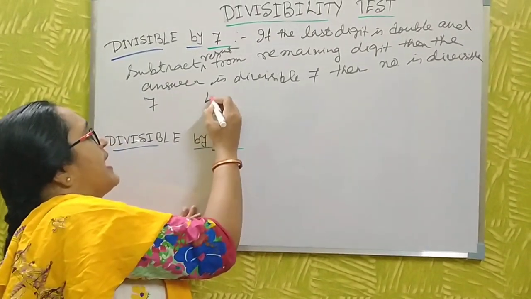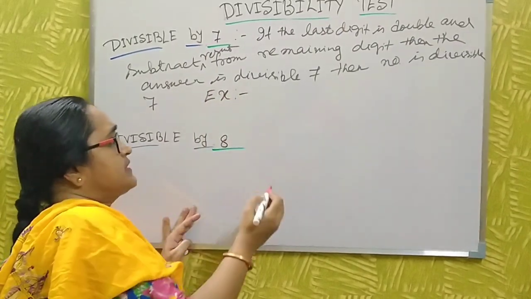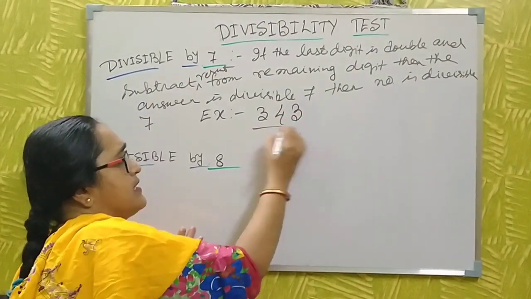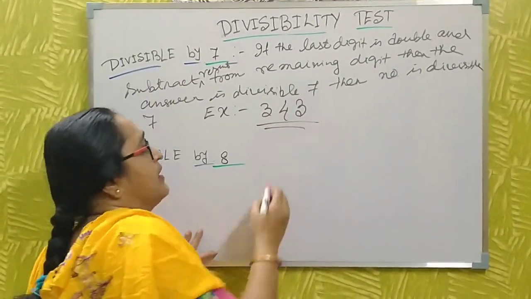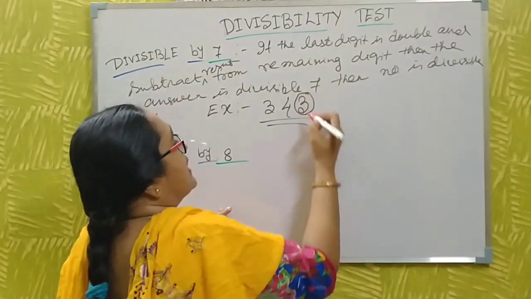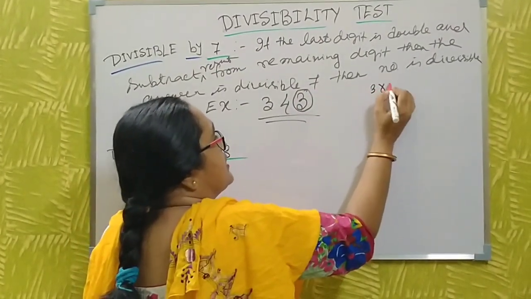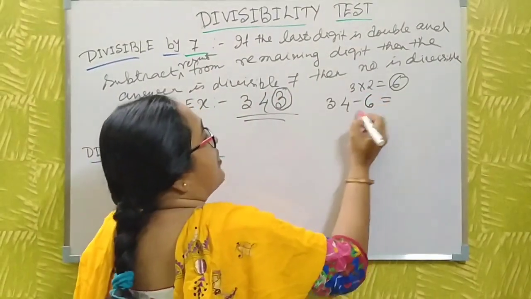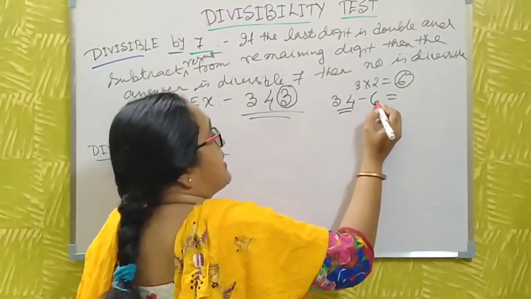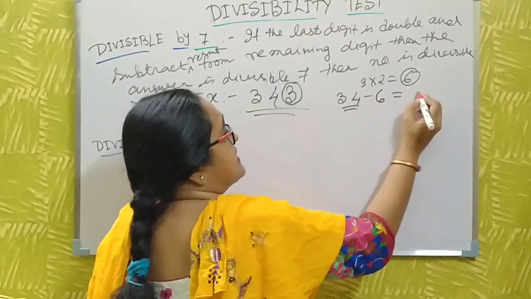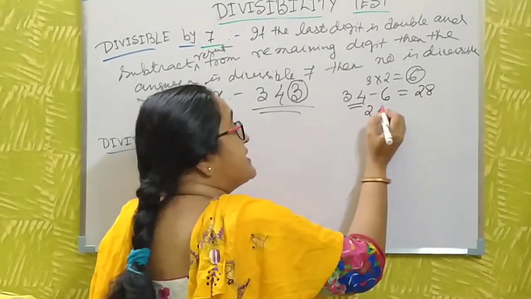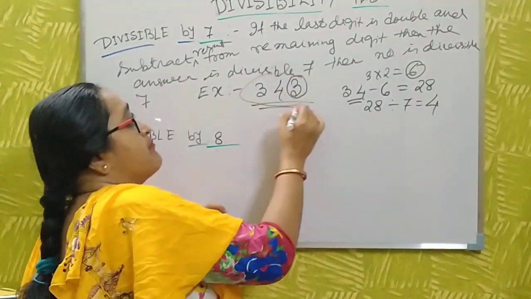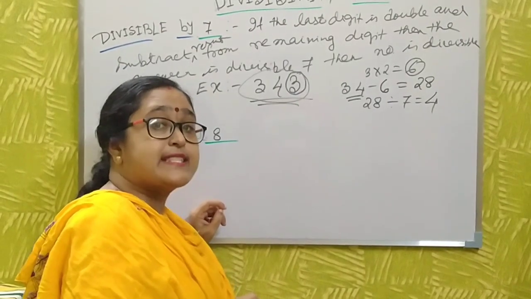Let me take an example, just an easy one: 343. Now the last digit, you double it: 3 twos are 6. Now I subtract 6 from the remaining digits, 34 minus 6, which is 28. Yes, 28 is divisible by 7. Then you say this number is divisible by 7.